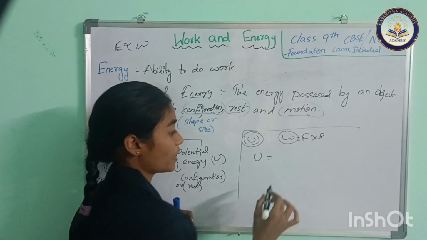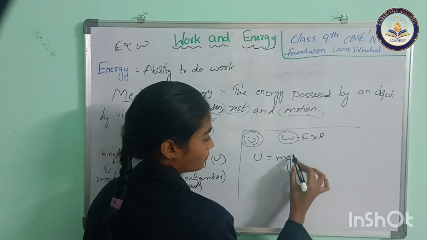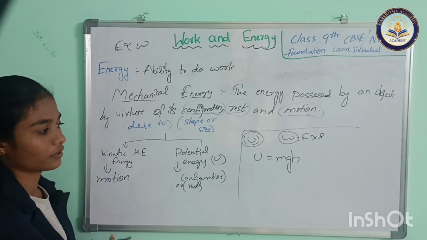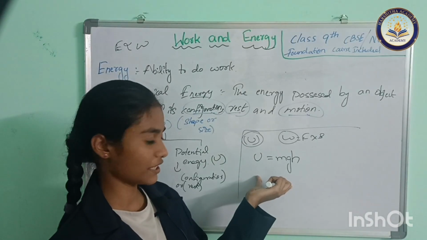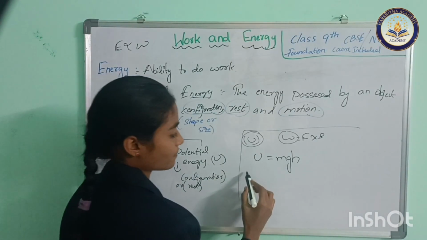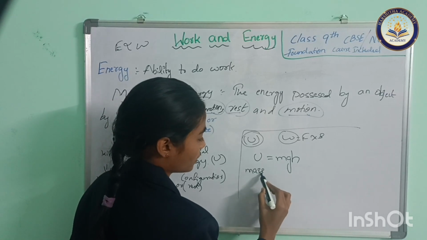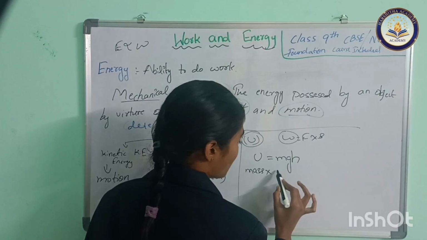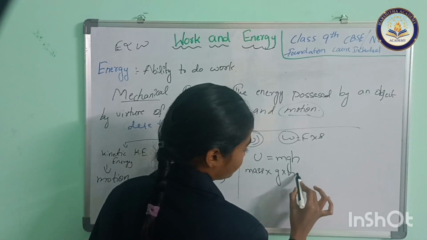Actually, the formula is mgh. U equals mgh. Potential energy equals m, which means mass, into acceleration due to gravity, small g, into height.